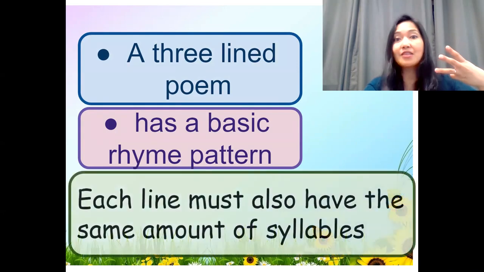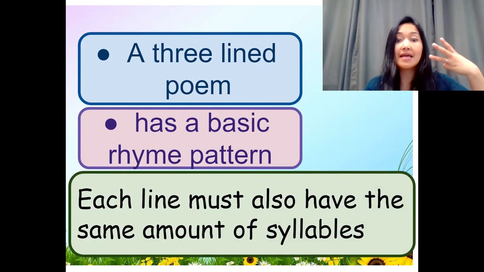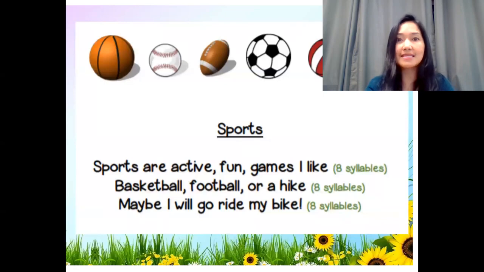And one more thing to remember in triplet poem is that each of these lines must also have the same amount of syllables. So they rhyme and each line has the same number of syllables. And I'm going to show you a couple of examples to explain this further. Now, my first example here is entitled Sports.